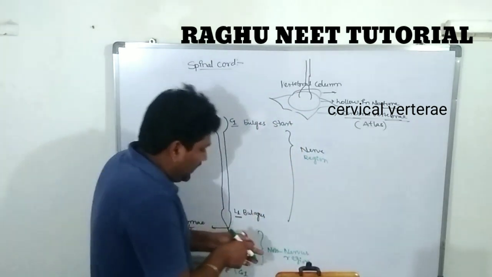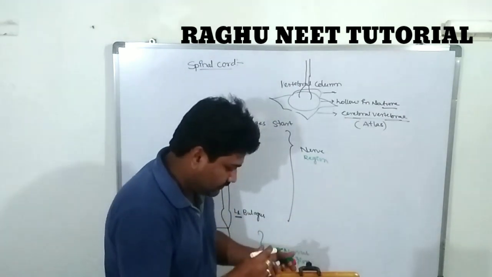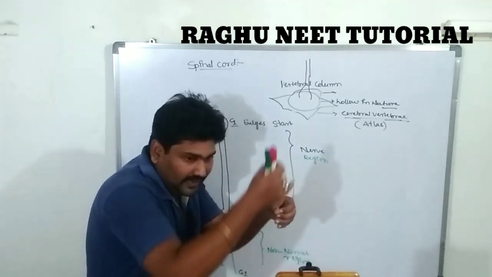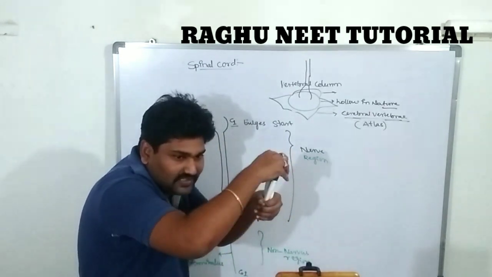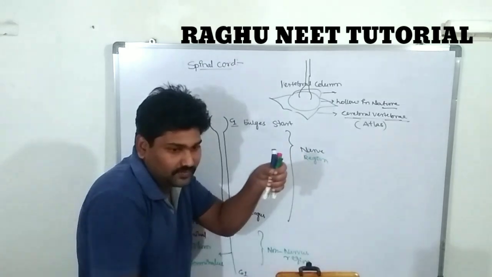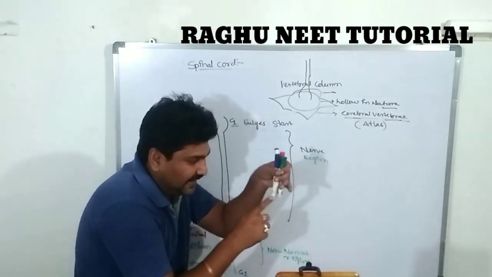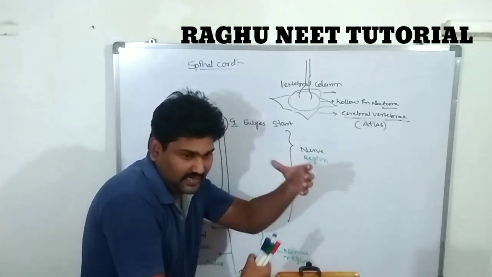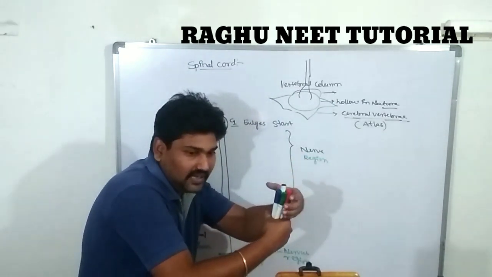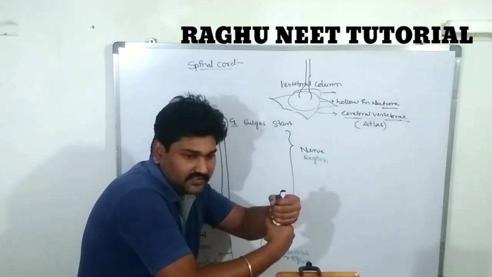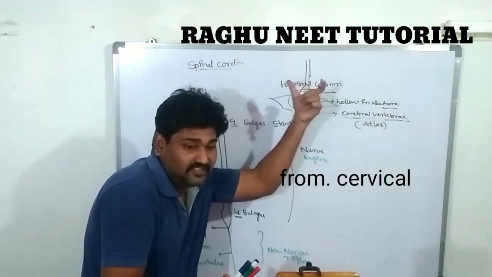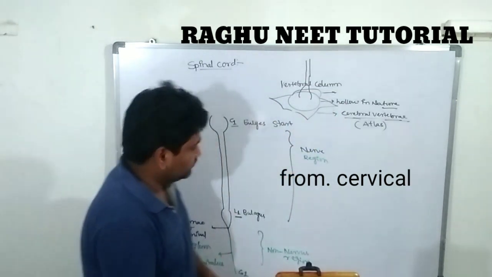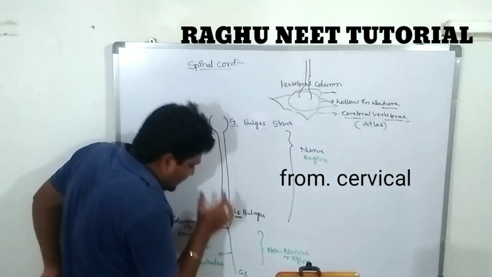So this is a vertebra with a hollow part, and the spinal cord passes through the hollow part. The spinal cord is completely protected by the vertebral column. This vertebral column protects the spinal cord from the cervical region to the coccygeal region.